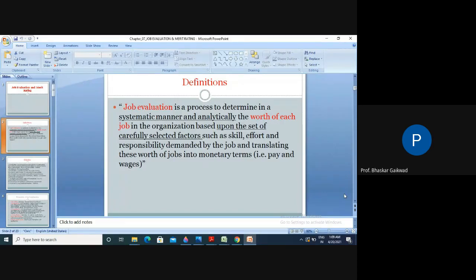Very simple thing. Whatever red color word is there, only that you have to remember: worth of each job. We have discussed the examples of our question papers. After writing, we are going to check, that means evaluate this, out of 100 like this. Here, job evaluation's worth is nothing but the value of each job. We have to decide it.